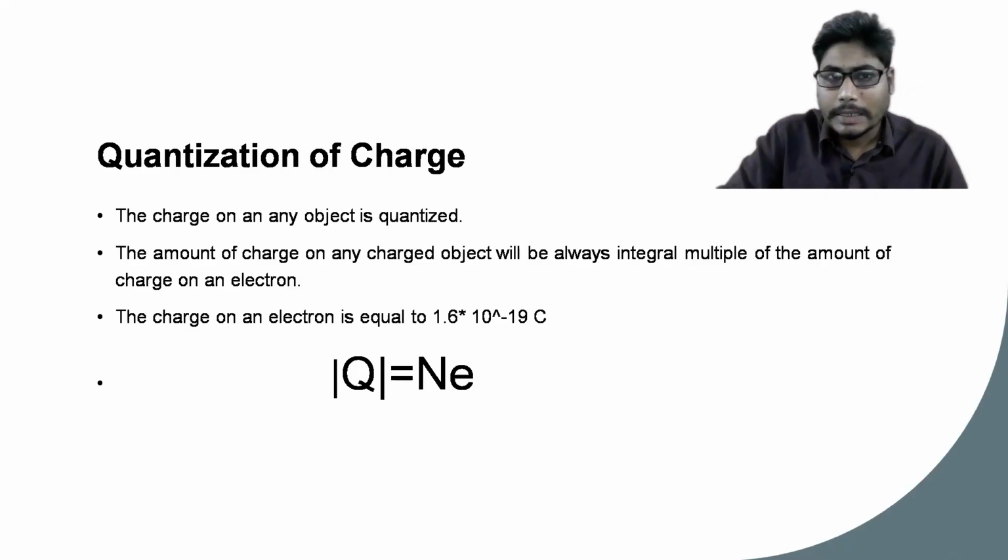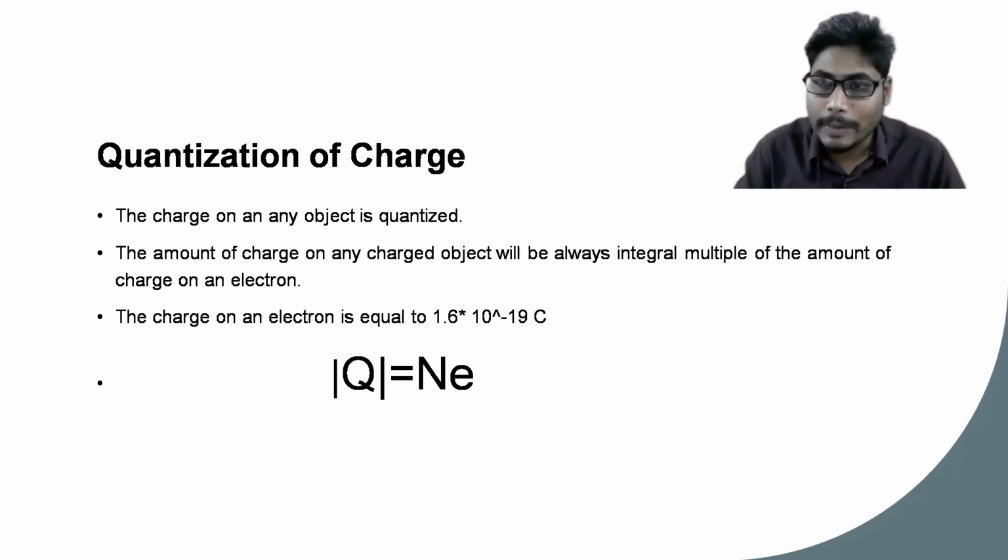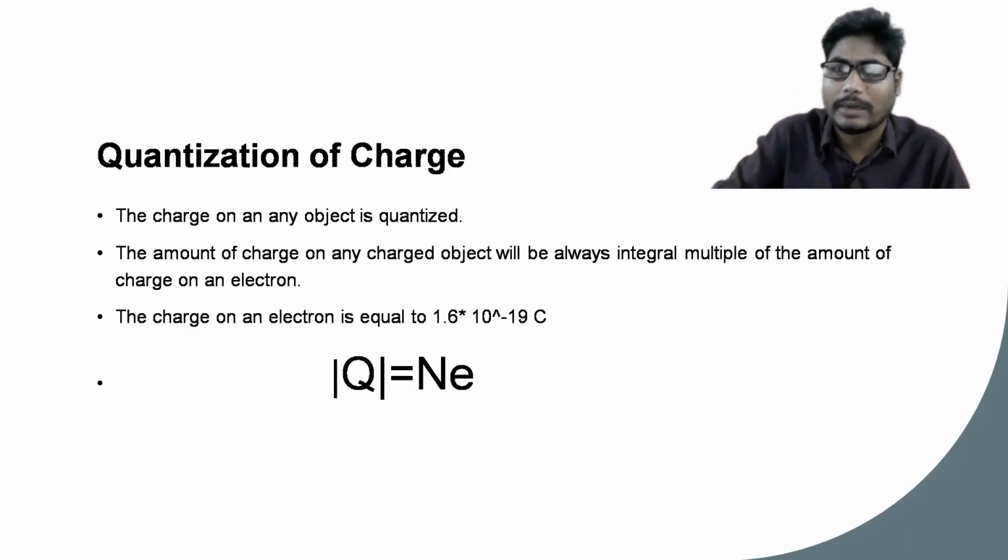Basically, quantization of charge tells us, just see the first statement, that the charge on any object is quantized. It simply says that the charge on any object cannot possibly exist with any amount. Okay, so it is quantized. What is the meaning behind the term quantized? Let's see it in a more detailed way.